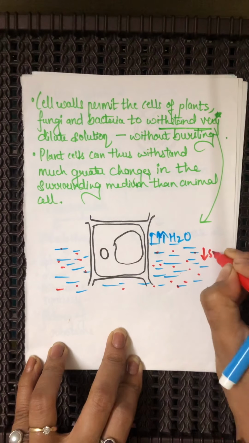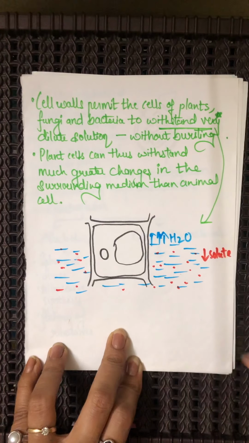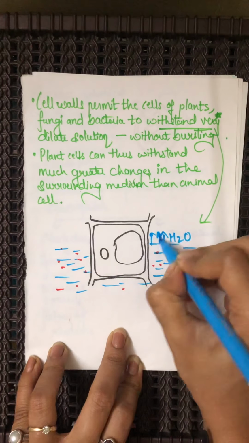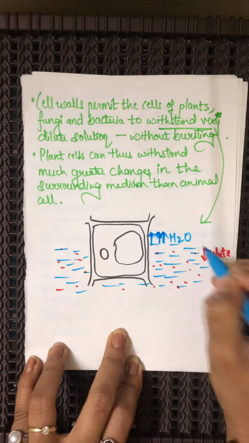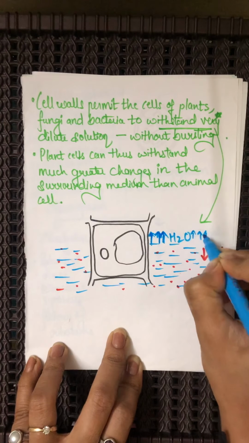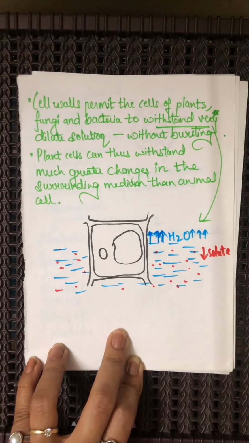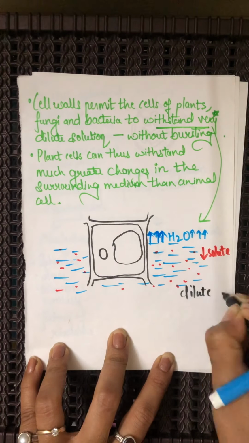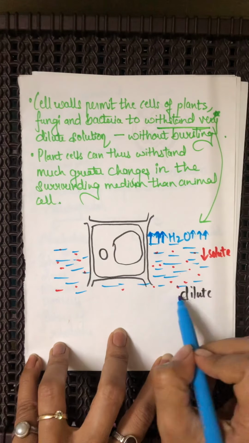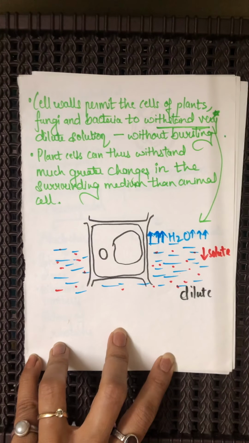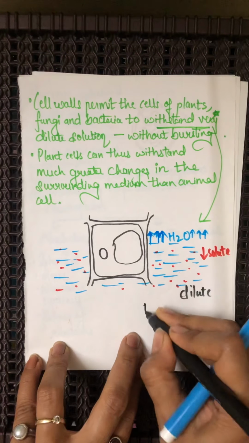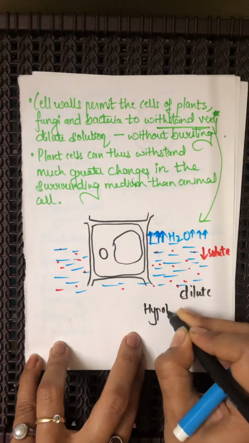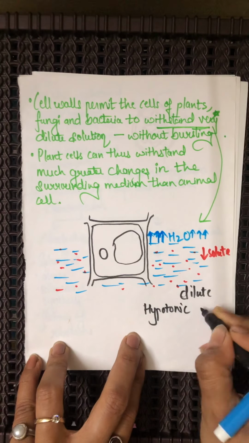So the solute is less and the level of water is comparatively very high. Such a solution is termed a dilute solution. Now, as the solution is dilute, it is termed a hypotonic solution.